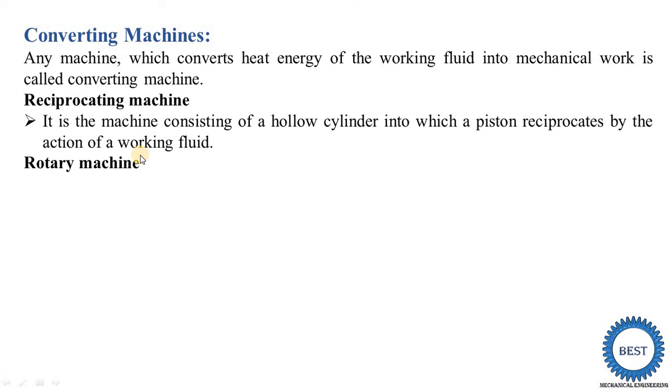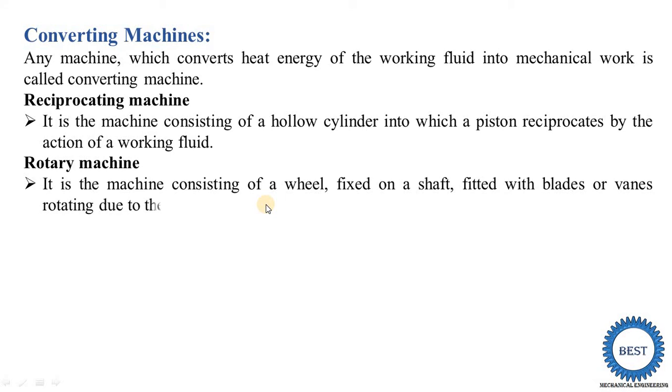The second one is the rotary machines. Why is its name rotary machines? Because of the rotary motion of the component. It is a machine consisting of a wheel fixed on a shaft, and on this wheel various blades or vanes are fitted, rotating due to the action of the working fluid upon the blades. Meaning one wheel is there, on the wheel different blades are there, and on those blades we supply some fluid, and due to the pressure of the fluid they start to rotate. That's why the name rotary is given.